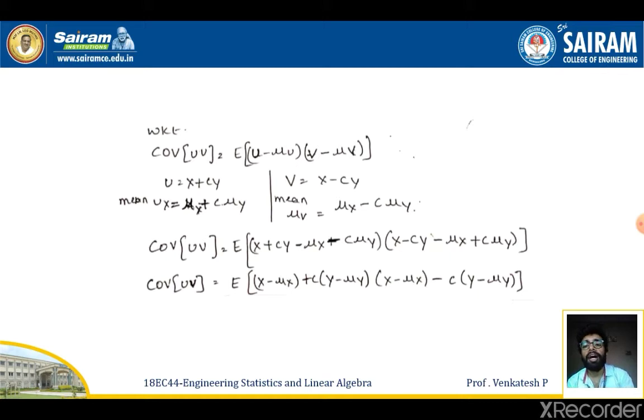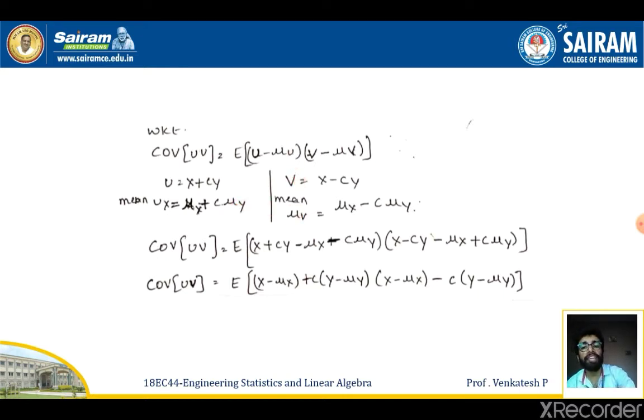So I can write mean of u is equal to mu x plus c into mu y and mean of v is equal to mu x minus c into mu y. So now I'm going to incorporate this mu u value and mu v value in this equation.